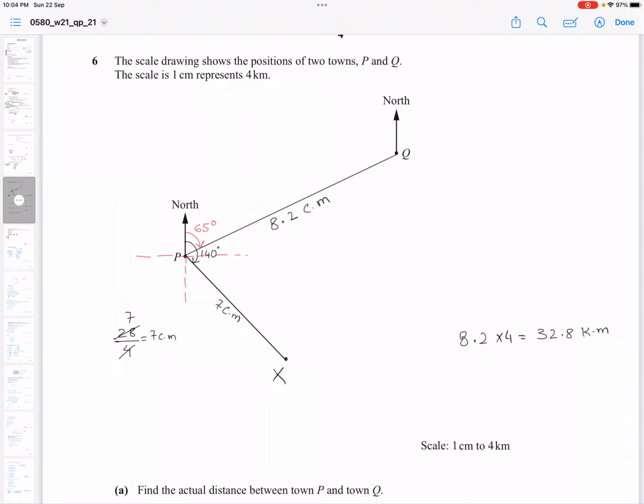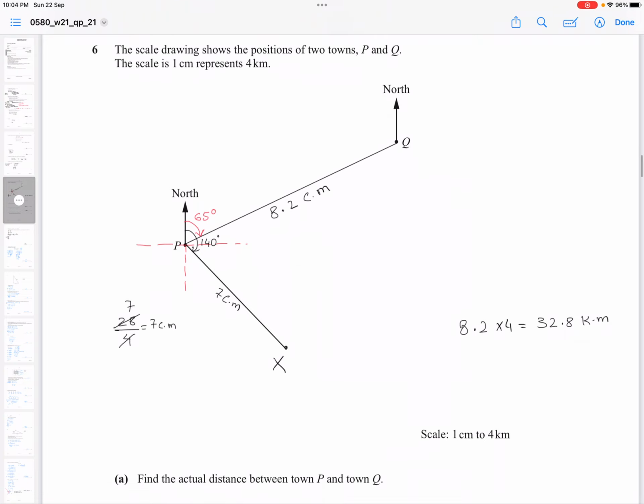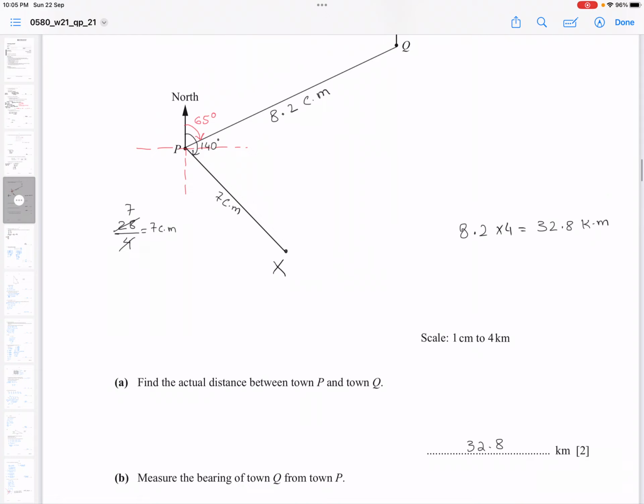So I will use the protractor. If you can use the protractor, you have to just measure this angle. So this is 65 degrees. It is not necessary that all the students get 65 degrees, so 1 or 2 degrees plus or minus, examiner doesn't mind that. So you write 65 degrees with 0 because these bearings are always written in three-digit numbers.